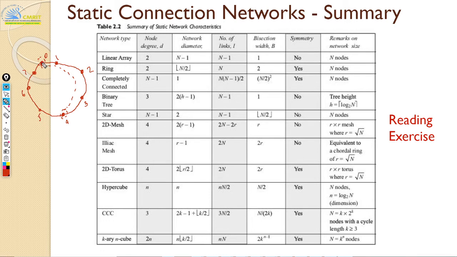If you take the longest distance, it goes from here, right? 0, 7, 6, 5, 4, 3, 2, 1, right? So you take the reverse route, it becomes the longest distance. But that is also not the diameter. Now, diameter is the maximum of the shortest distances between any two nodes.